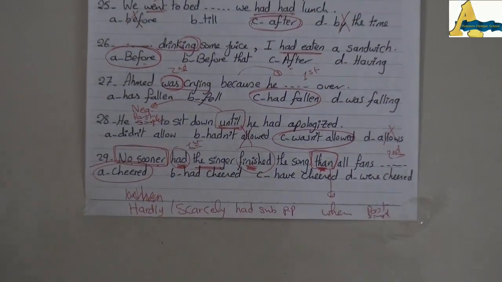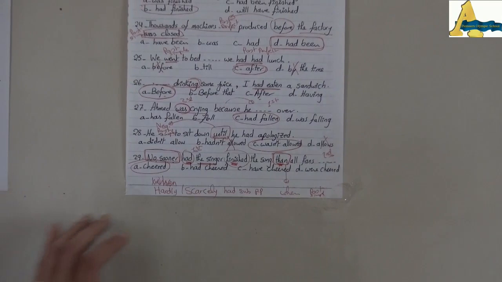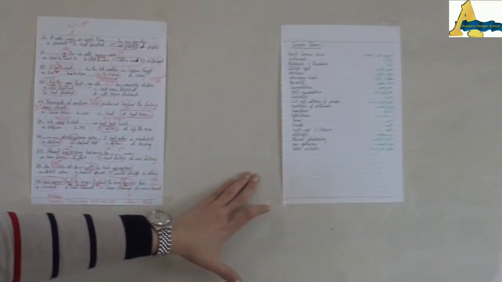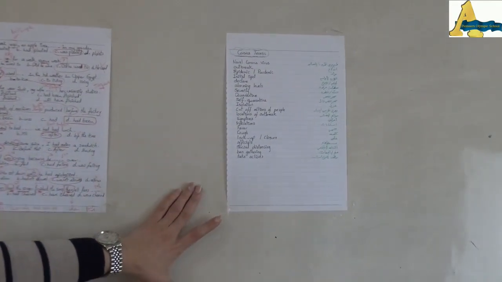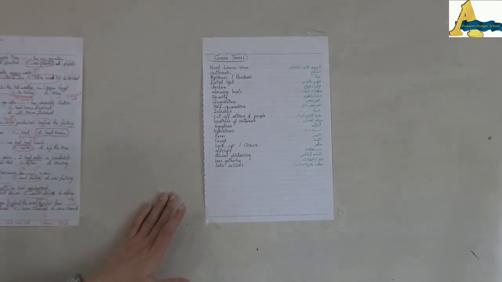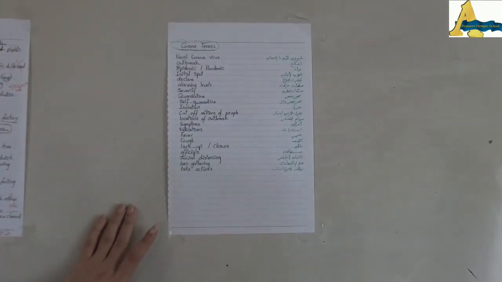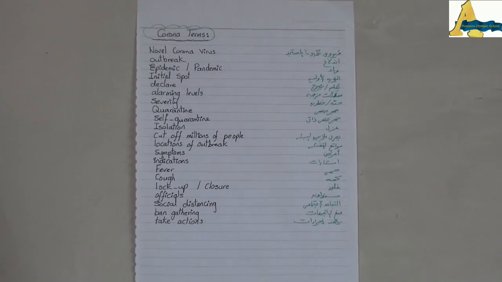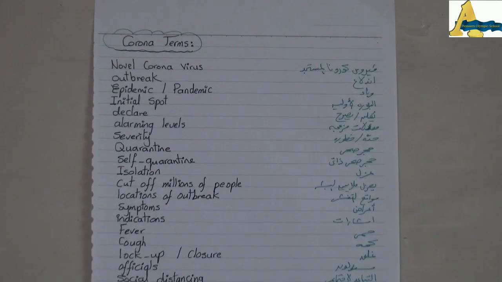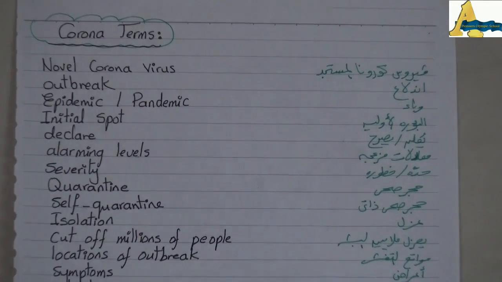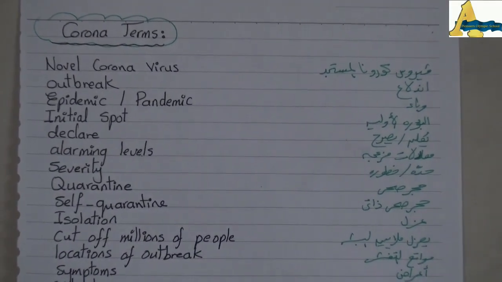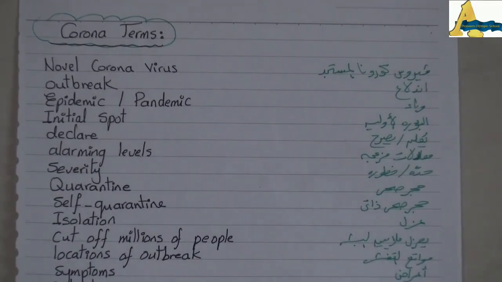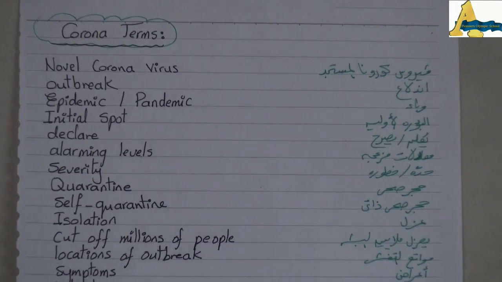The last thing we are going to revise are these words. These words are related to the current events. They are terms related to coronavirus. Novel coronavirus means virus corona المستجد. You have to study these words.